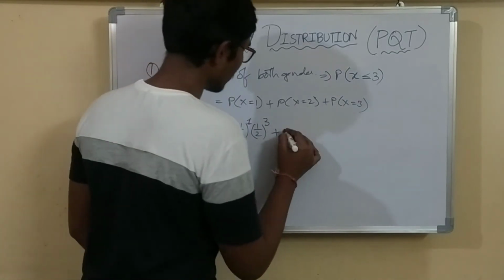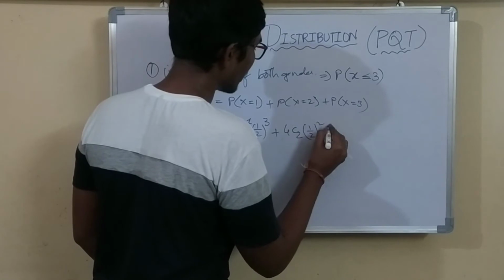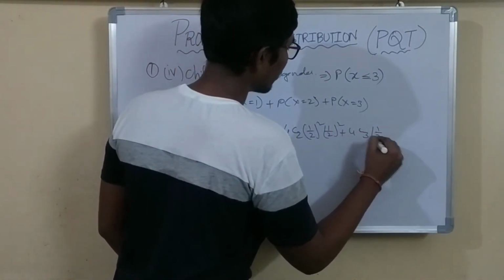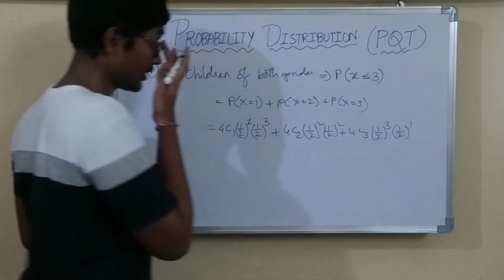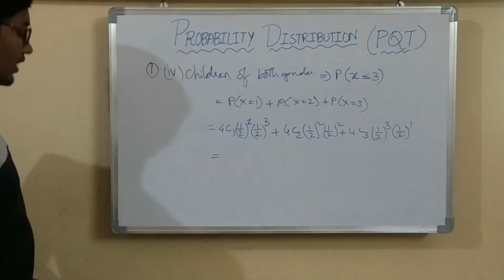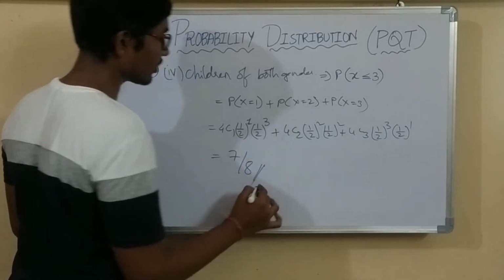Plus 4C2 (1/2)^2 (1/2)^2 plus 4C3 (1/2)^3 into (1/2)^1. If we calculate, we get the probability for a single family. I have calculated before, and the answer is 7 by 8 for a single family.